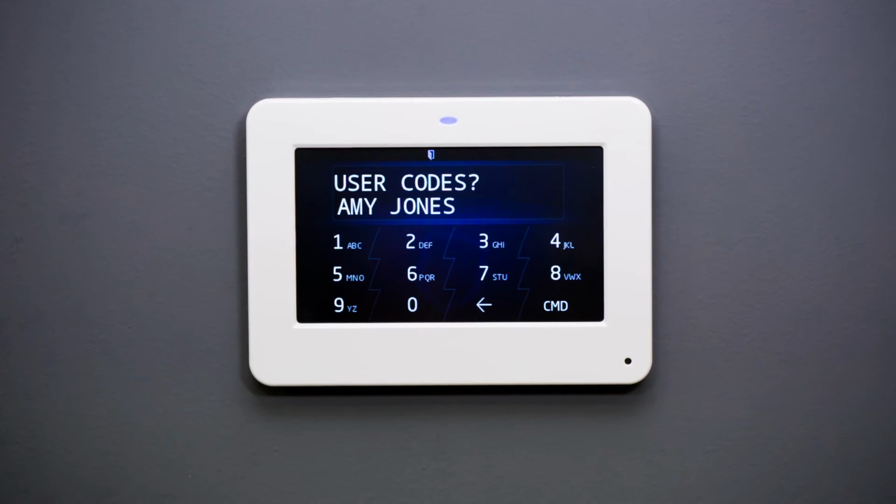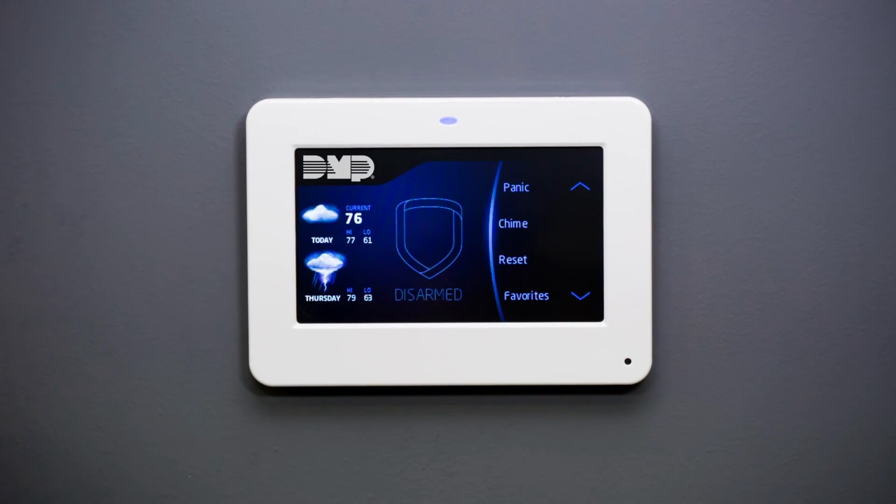The keypad also gives you the option to designate an authority level for that user, giving you the ability to tailor the system to perfectly meet your needs. The keypad will ask if this is a temporary user code, and you can set up a date range for extra security. Finally, you can give this user arm-only privileges, enabling them to set the alarm only, without the ability to disarm it. The graphic touchscreen keypad gives you control while ensuring peace of mind.